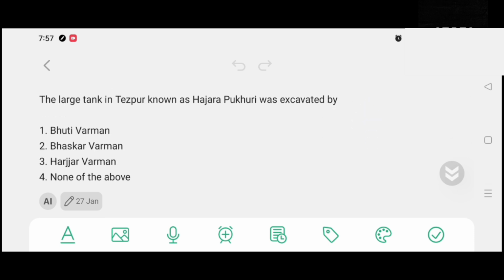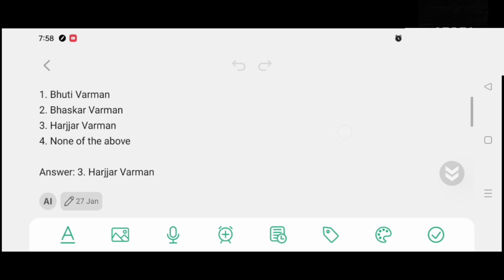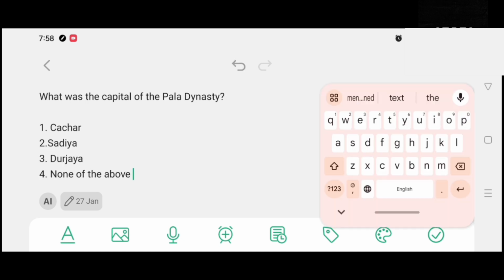The last tank in Tezpur, known as Hazara Pukhuri, was excavated by option number 1, Bhuti Burman. Option number 2, Bhaskar Burman. Option number 3, Harzar Burman. Option number 4, none of the above. And the correct answer is option number 3, Harzar Burman.